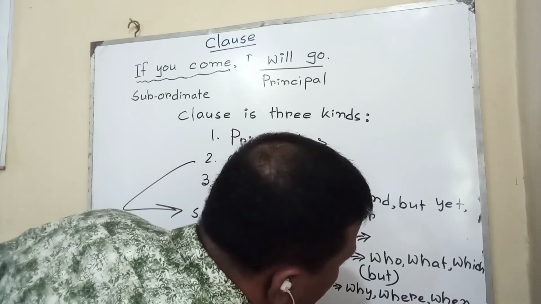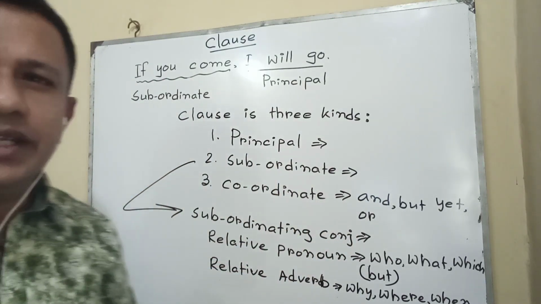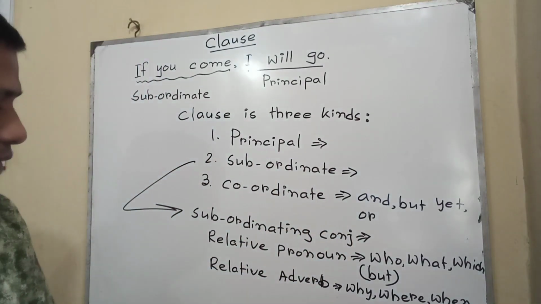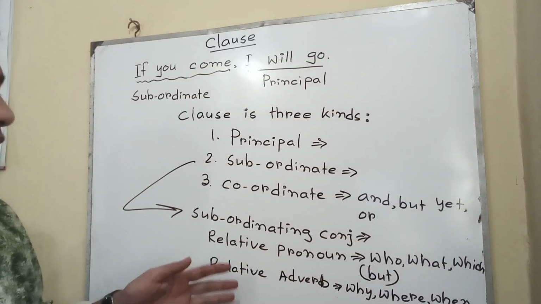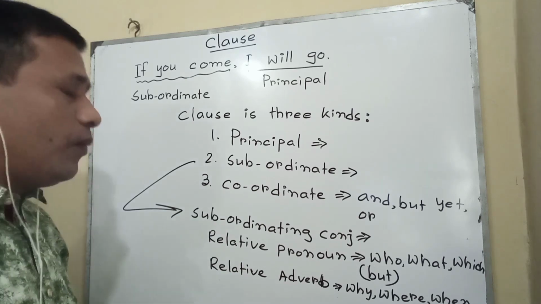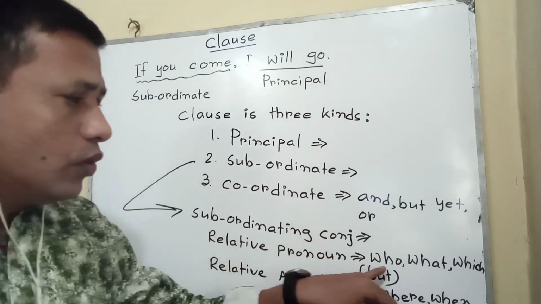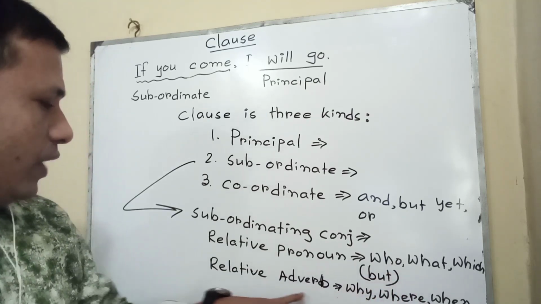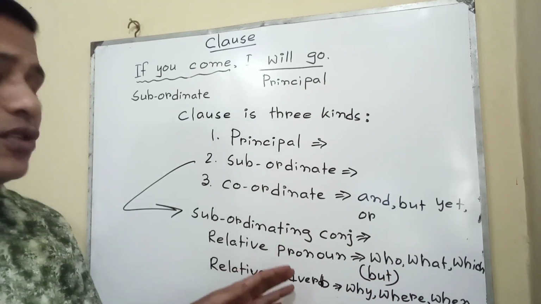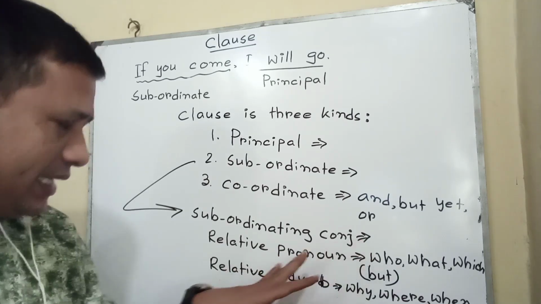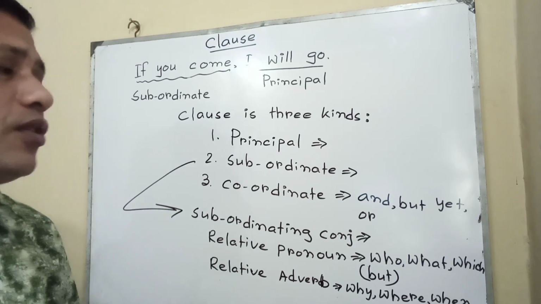These words are relative adverbs. So in a complex sentence we find subordinating conjunction words, relative pronoun who, what, which, but, relative adverb why, where, when, how. If these words are found in any sentence, we can say that at that time the sentence is a complex sentence.